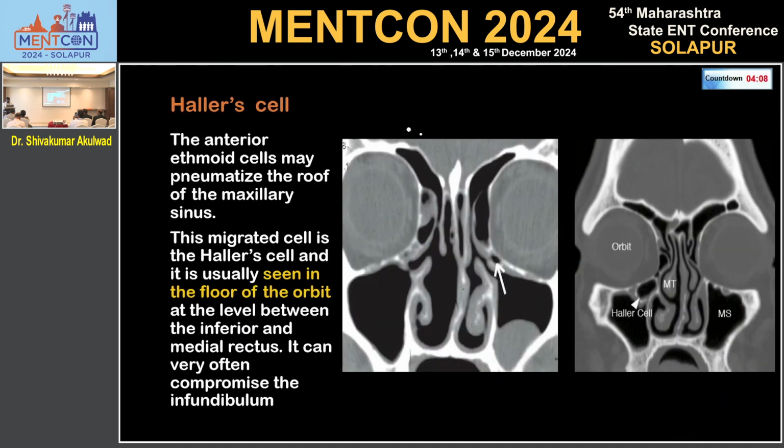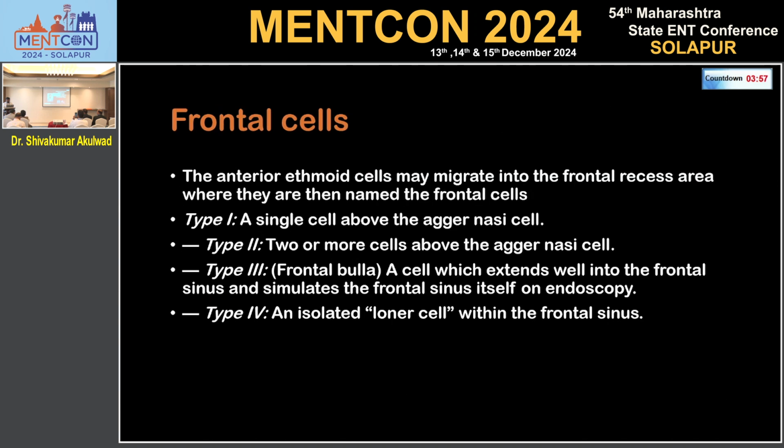Haller cell. The anterior ethmoidal cell may pneumatize the roof of the maxillary sinus, and this migrated cell is called a Haller cell, and it's usually seen in the floor of the orbit. It very often compromises the infundibulum.